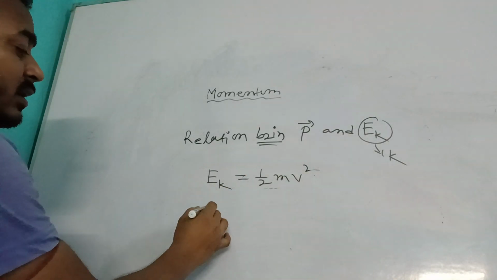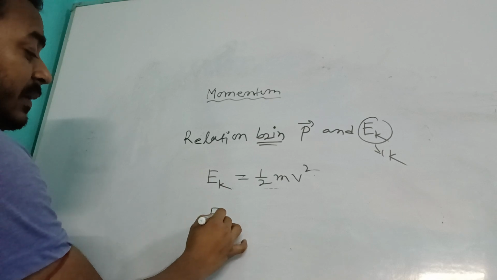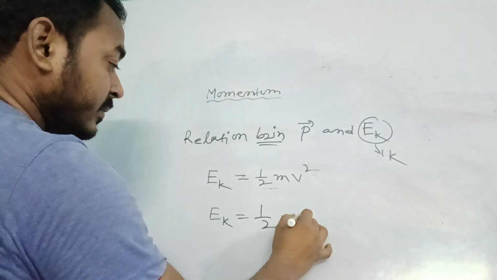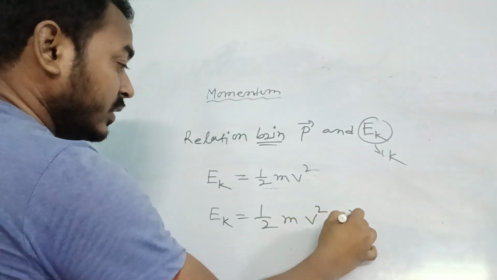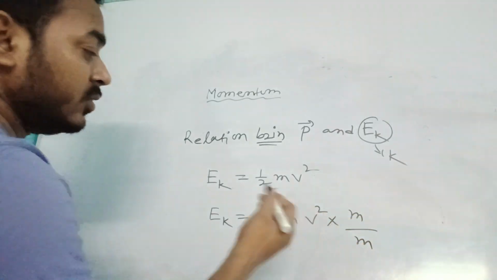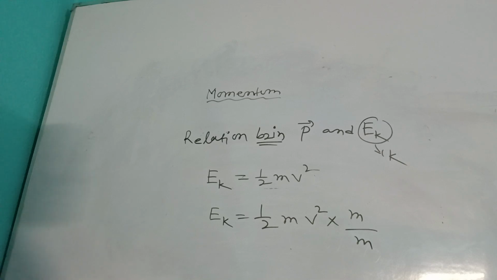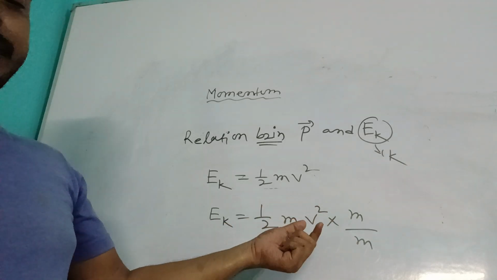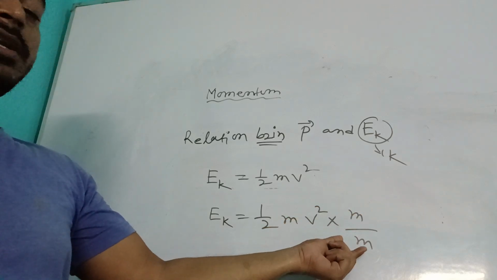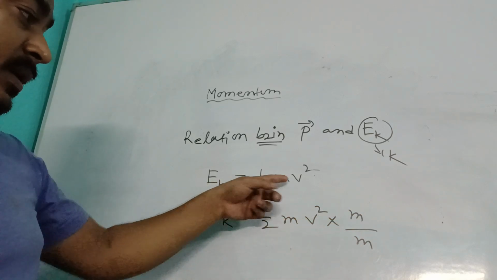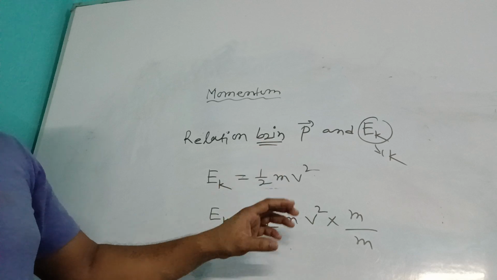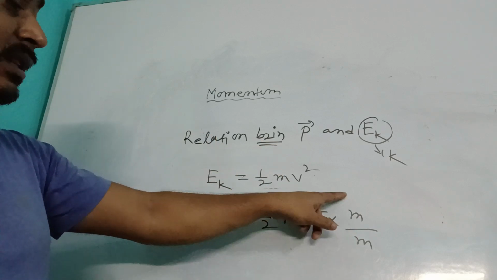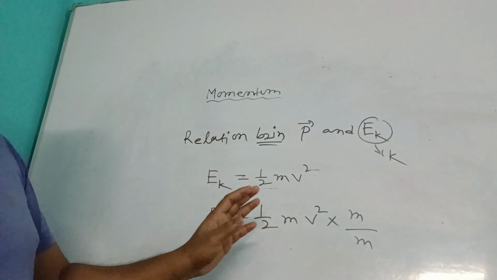Next, we can apply one trick. Kinetic energy is equal to half into m v square into m divided by m. Why? Because we want to find the relation between kinetic energy and the momentum. If you multiply the same value at the numerator and the denominator, the value remains the same, no change.